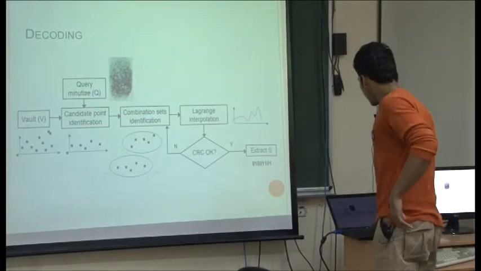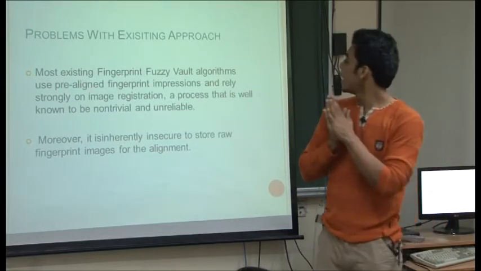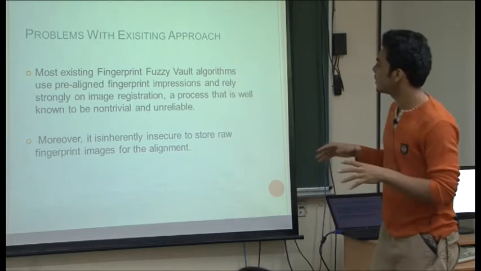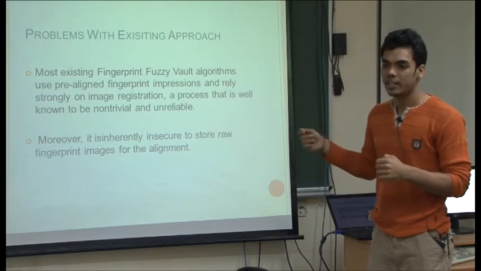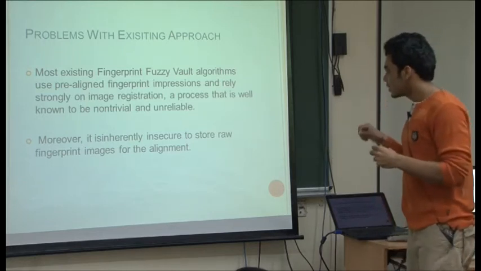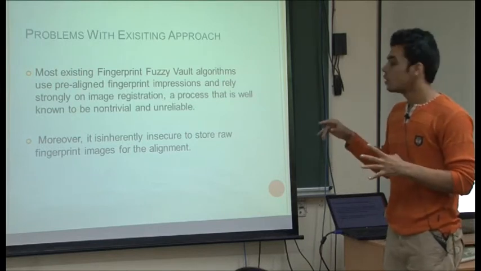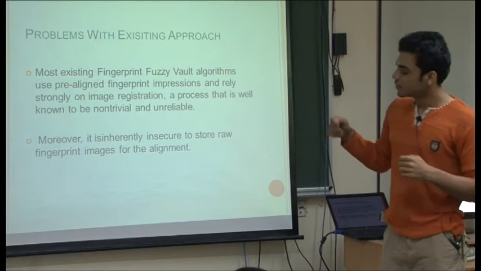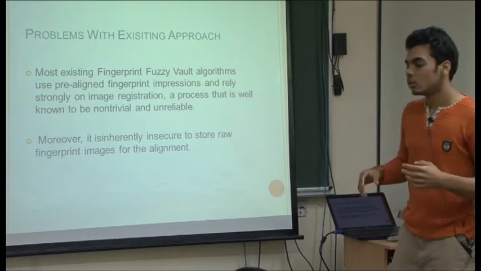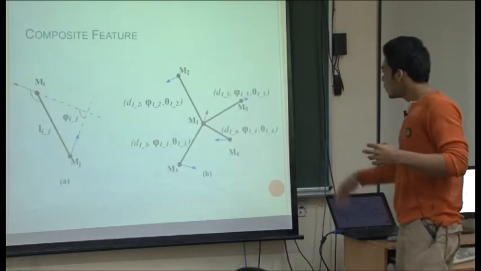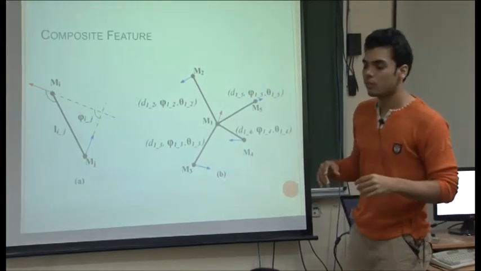The problem with all these initial implementations of fuzzy vault was that they use a pre-aligned fingerprint impression with simple minutiae encoding using x, y, and theta values. This pre-alignment and image registration is a non-trivial issue, and storing the alignment information in terms of x, y, theta is inherently insecure. So what the paper suggests is to store this minutiae information in a composite form.